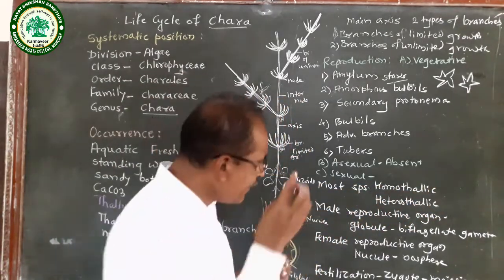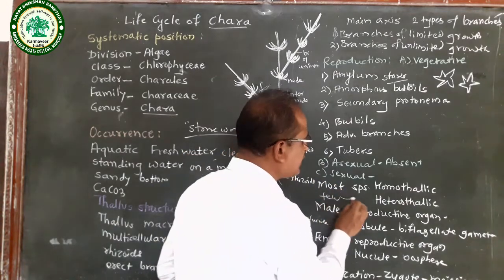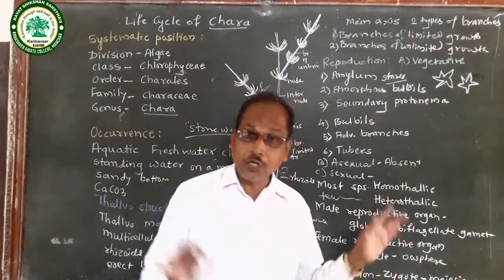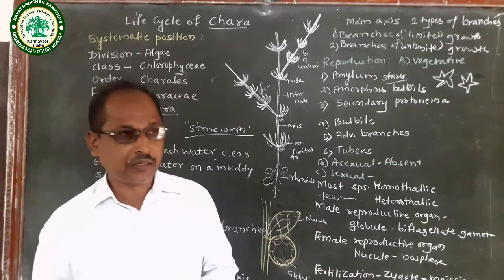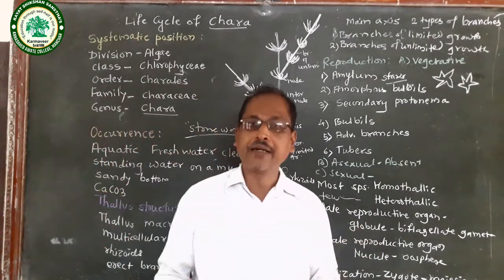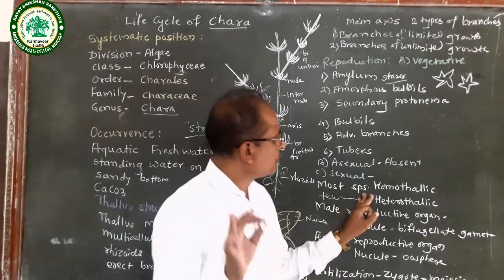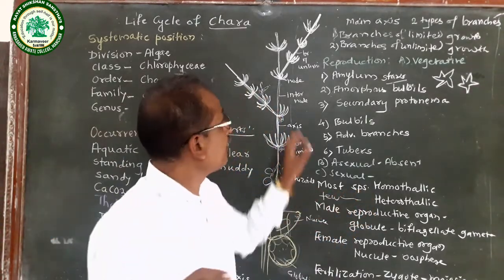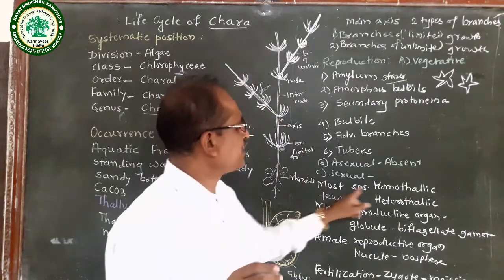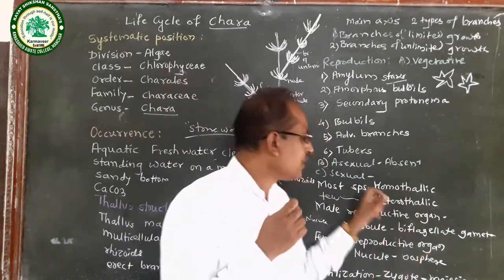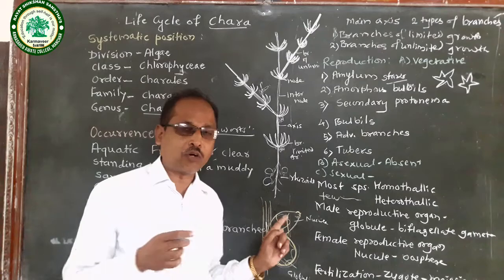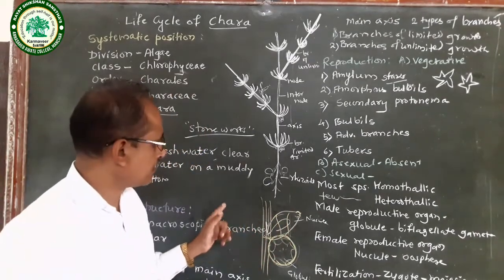Very few species are heterothallic. Heterothallic means dioecious. In dioecious, male and female reproductive organs are present separately. In short, in Chara, most of the species are homothallic. Homothallic means both the male and female reproductive organs are present on one and the same thallus.